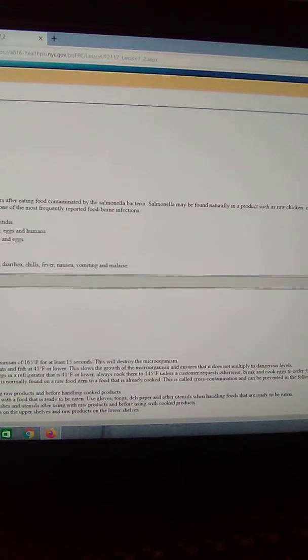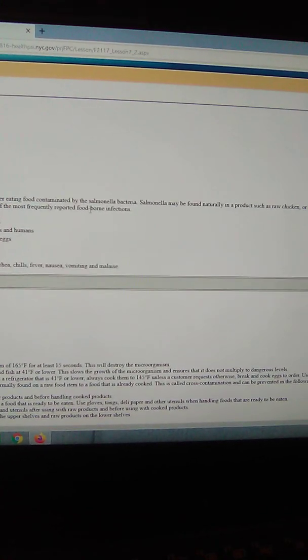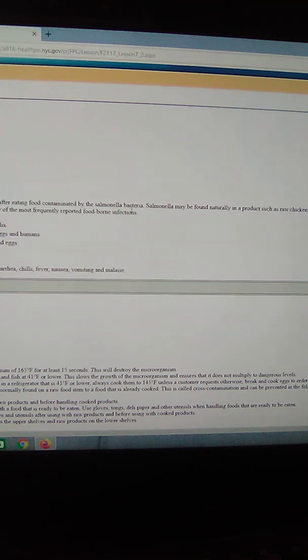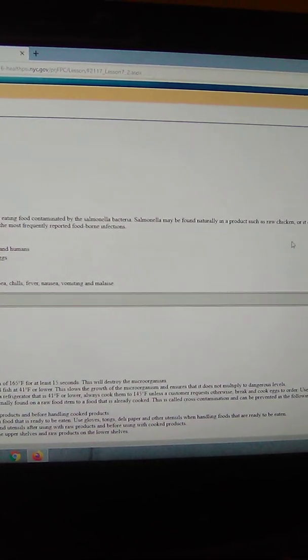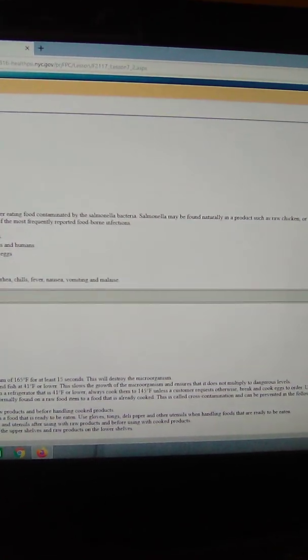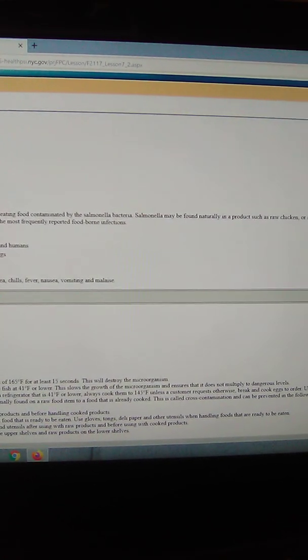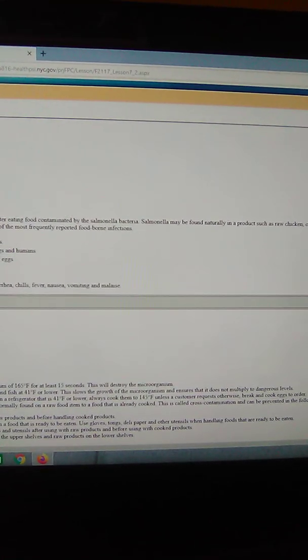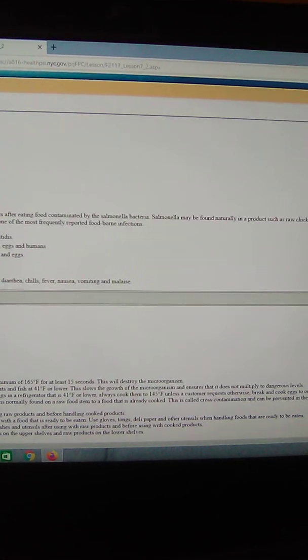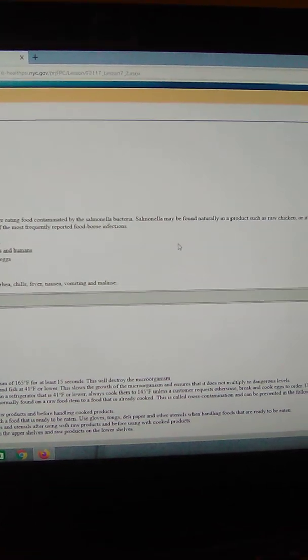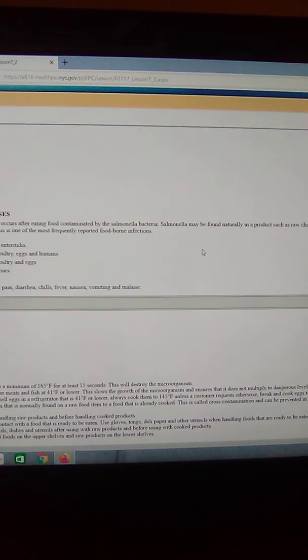Common foodborne illnesses. Salmonellosis. This illness occurs after eating food contaminated by the Salmonella bacteria. Salmonella may be found naturally in a product such as raw chicken, or it can be introduced to a food product through poor, and I mean poor, food handling practice. This is one of the most frequently reported foodborne infections.